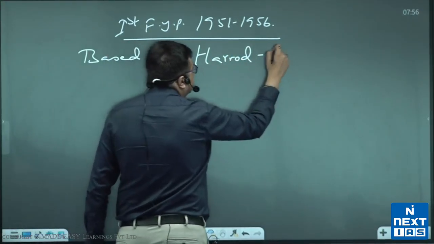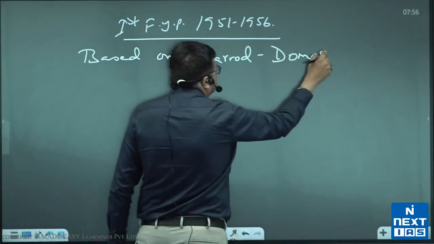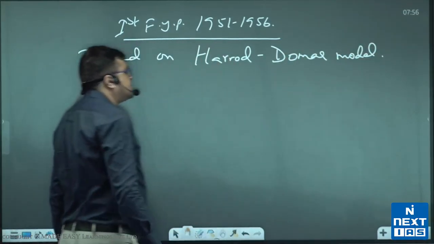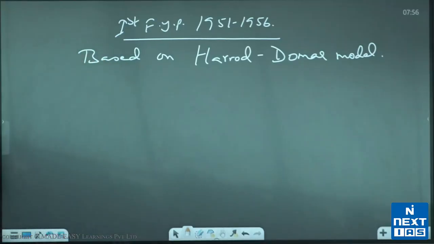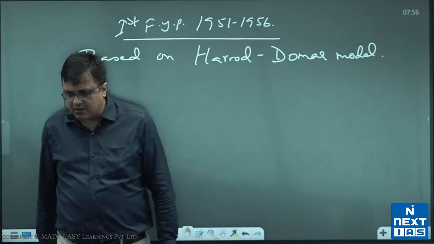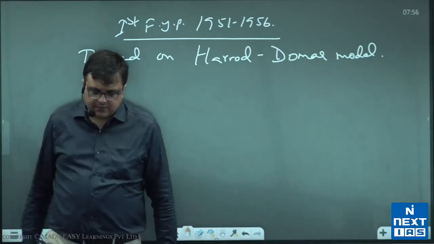Only remember the name of this model from a prelims point of view.